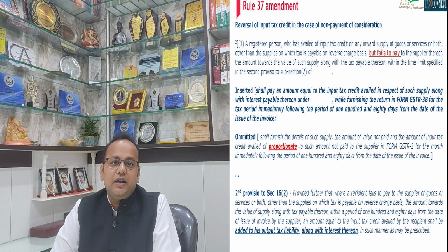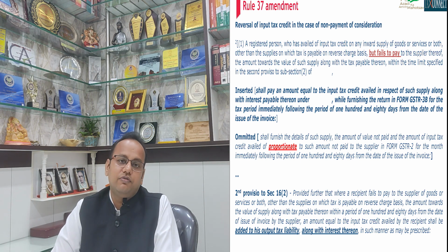As we all know, as per the second proviso to section 16 subsection 2 read with rule 37, in case as a recipient you fail to pay the supplier of goods or services the taxable value as well as the tax thereon within 180 days from the date of the invoice of the supplier, then the input tax credit with respect to such supplies has to be reversed by you along with interest.